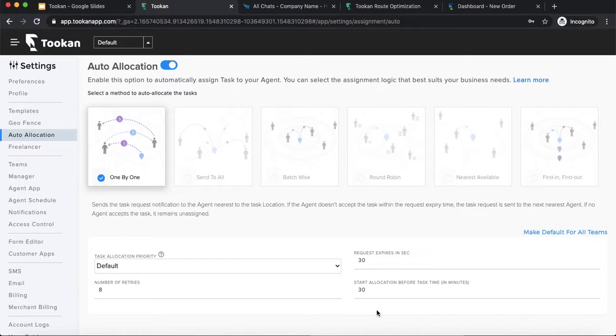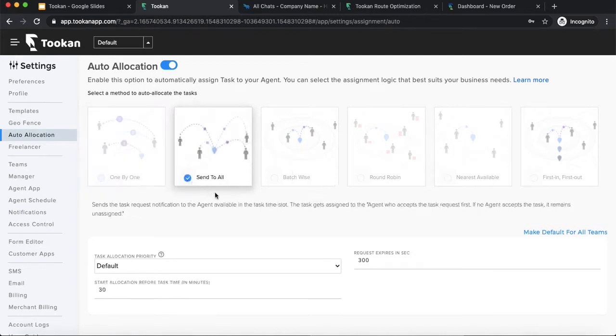So tomorrow, if the order has been booked for 6 p.m., the order will be sent to auto allocation at 5:30. So the agent will be notified at 5:30 that there is an order for sector 17 Chandigarh and you have to deliver that order. The task will be visible on the admin dashboard as soon as I place the order, but the agent will be notified just 30 minutes before the actual order time. So these two parameters are common to all the allocation logics.